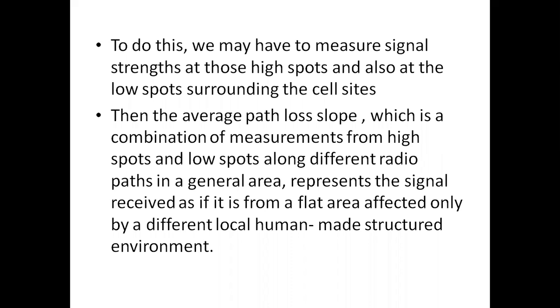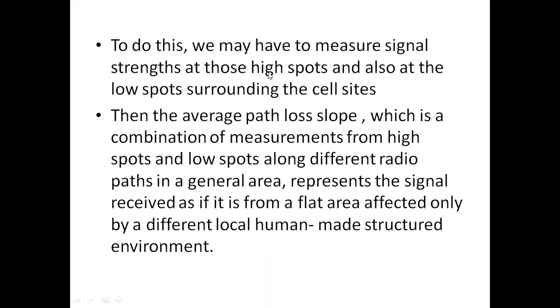First, measure the signal strength at high spots and at low spots surrounding that particular cell site. Then the average path loss slope, which is a combination of all these high spots and low spots at different areas, represents the signal received from a flat area by different human-made structures.